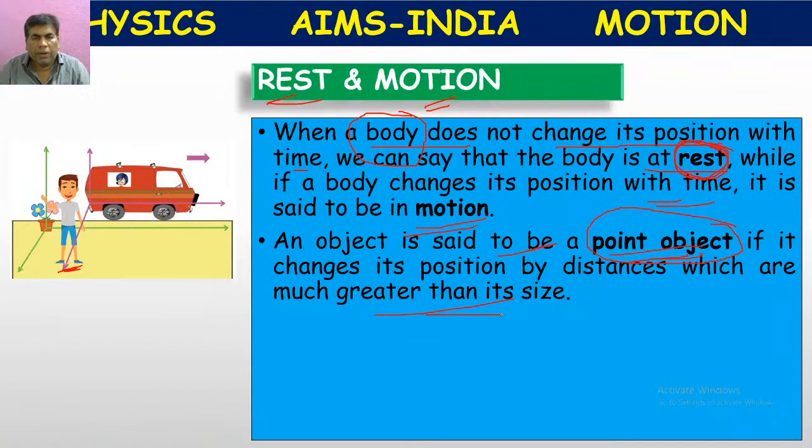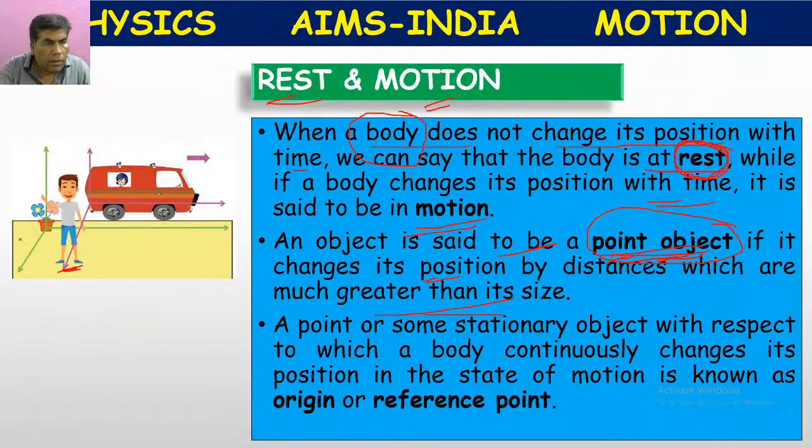Normally in kinematics problems, we consider most objects as point objects. So the meaning of a point object is: if it changes its position by distances much greater than its size, we call it a point object.